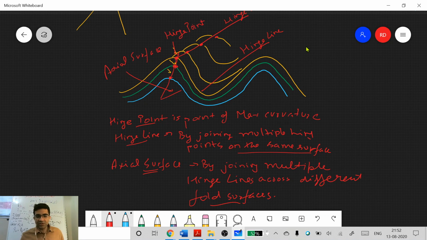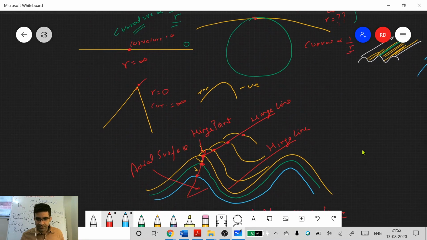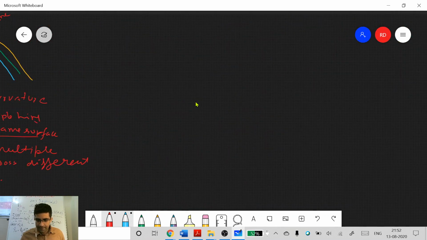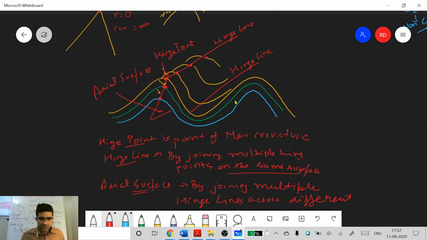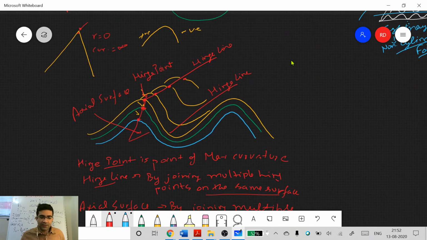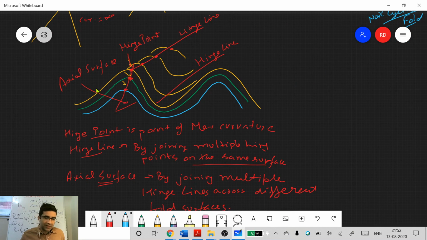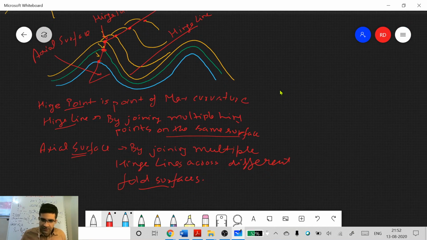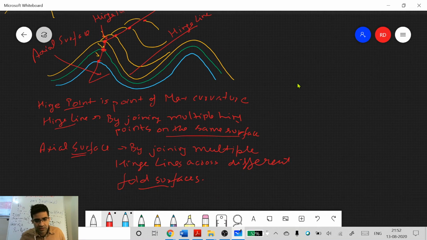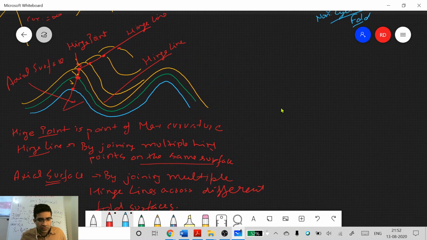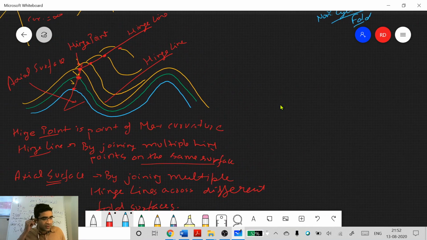Now what is an inflection point? Yes, the point at which the fold changes its behavior. What will happen to the curvature at that point, in many cases? Yes, the sense of curvature will change at that inflection point.